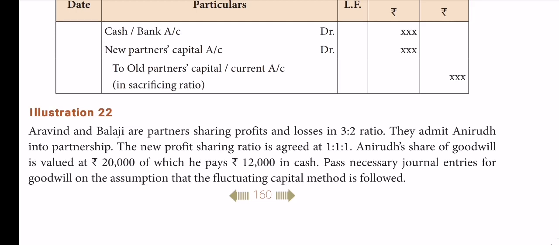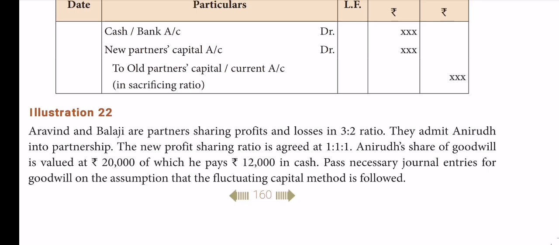Anirudh's share of goodwill is 20,000. He was told to bring 20,000, but he pays only 12,000 in cash. That much only he brought on that date. The rest, 8,000, he is not able to bring, and that is to be debited in his account. Then pass necessary journal entries for goodwill on the assumption that the fluctuating method is followed. So the first point is to find out the sacrificing ratio.